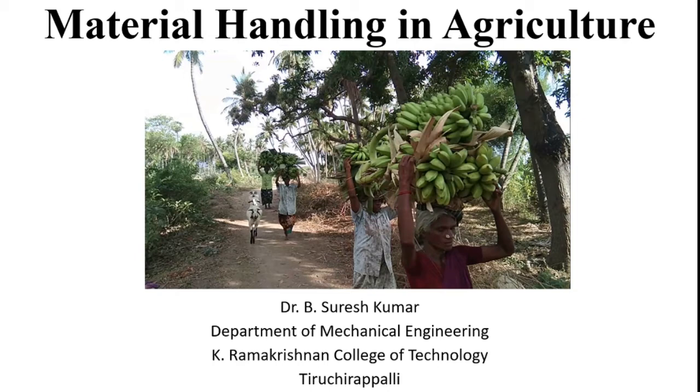Good day to all. Today our topic is material handling in agriculture. Generally in industries, we move material from one place to another with the aid of mechanized vehicles and also hoists. Similarly, we utilize overhead trolleys. Likewise, a lot of equipment is utilized for transferring material from one place to another.